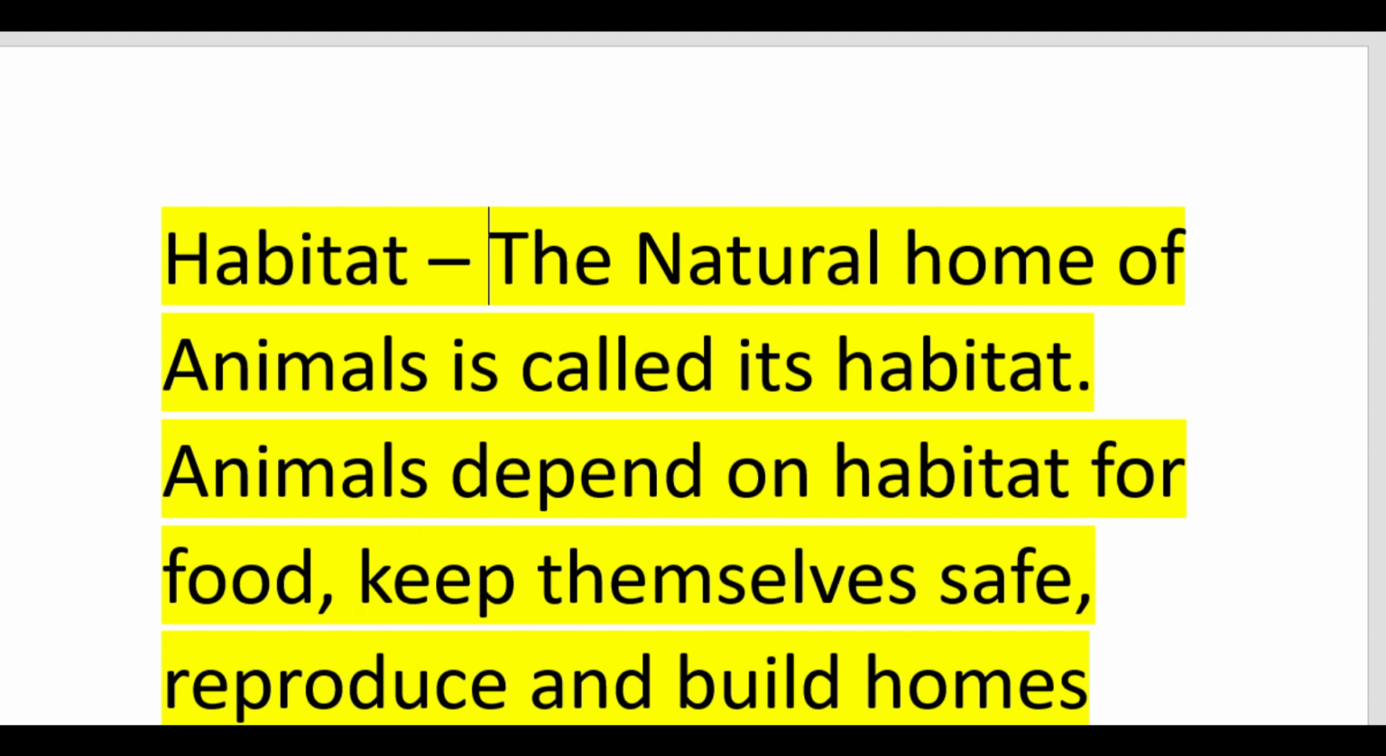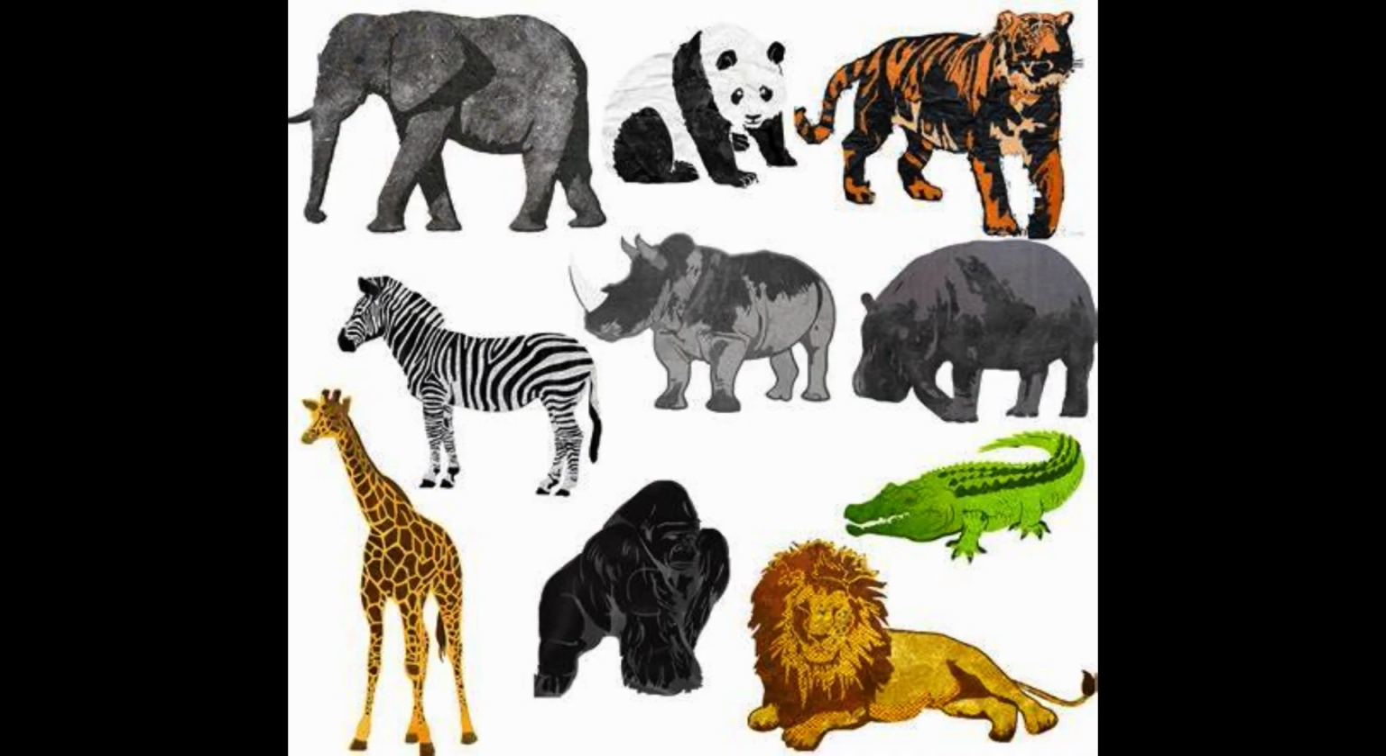Do you know what the natural home of animals is? The natural home of an animal is called the habitat of that animal, where it gets food and all the things which are needed for its life. First of all, we will study the adaptation of animals according to environment. Whenever there is a change in the environment, the animals adapt themselves. If they don't adapt, they die slowly.